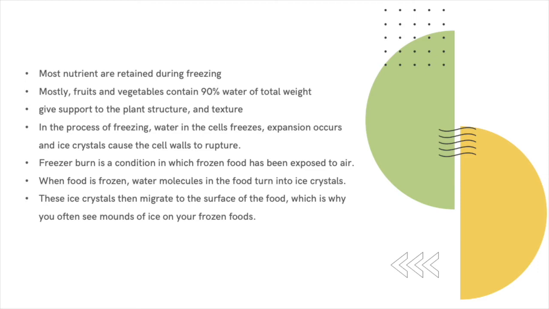I'm going to be explaining about the physical aspect of freezing on fruits and vegetables. Nutrients are retained during freezing. The food texture of fruits and vegetables: they contain 90% water of total weight. It gives support to the plant structure and also texture. In the process of freezing, water in the cell freezes, expansion occurs, and ice crystals cause the cell wall to rupture. However, it will also cause freezer burn.